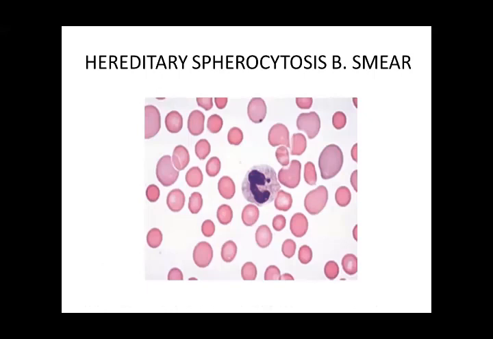Now this is a picture showing hereditary spherocytosis. You can see the spherocytes in the picture. They are rounded RBCs.